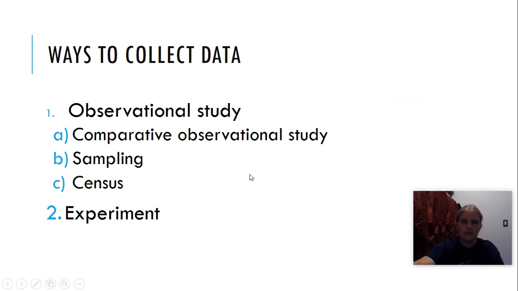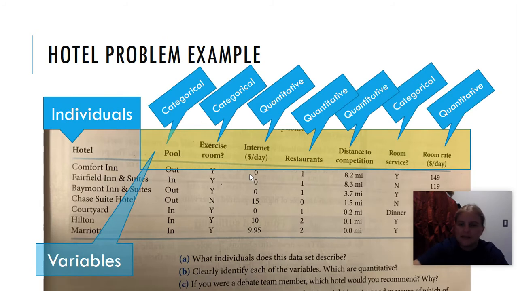I feel like I missed something on the last one. Hang on a second. Oh, I did. I knew I missed something. On C, it says, if you were a debate team member, which hotel would you recommend and why? Okay, now this is subjective. As long as you give me an answer to these types of questions and your answer is reasonable, there's more than one correct answer.